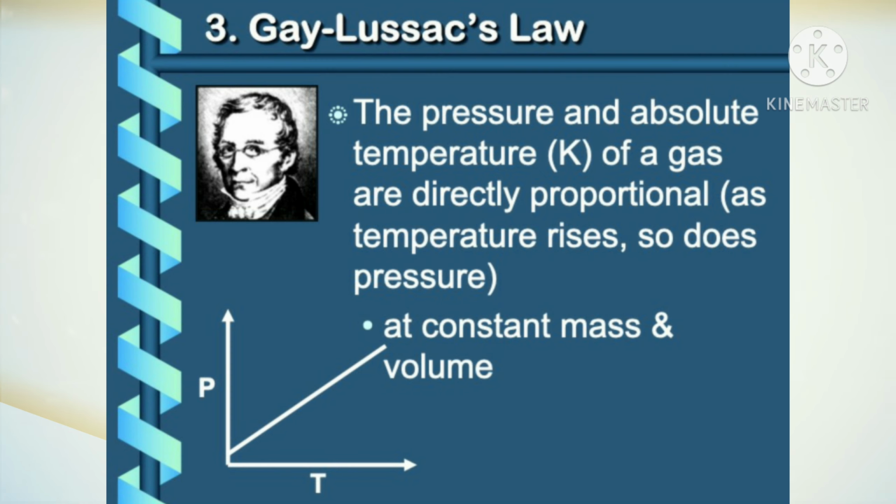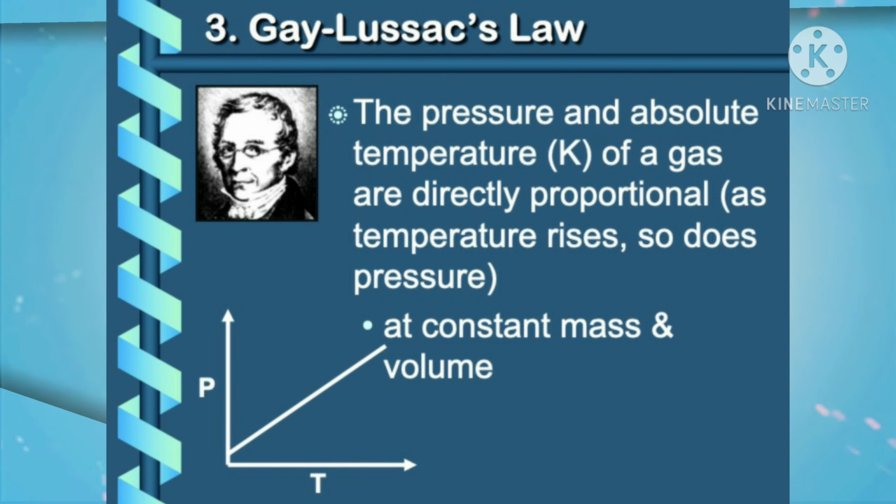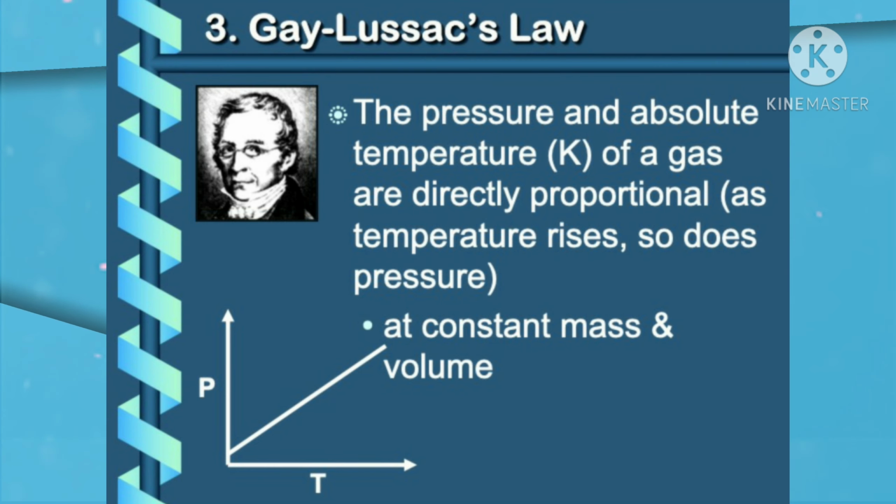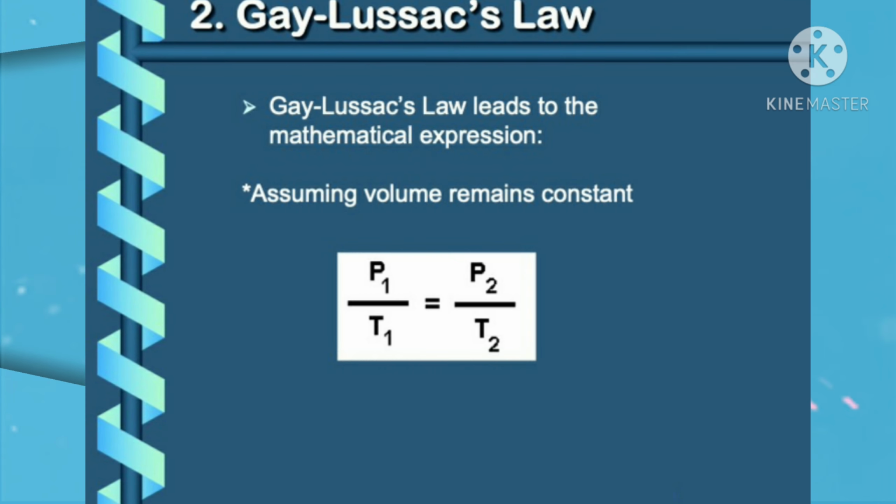Now the third law we have is Gay-Lussac's law. The pressure and absolute temperature K of a gas are directly proportional. As temperature rises, so does the pressure at constant mass and volume. Gay-Lussac's law leads to the mathematical expression, assuming volume remains constant, P1 over T1 equals P2 over T2.